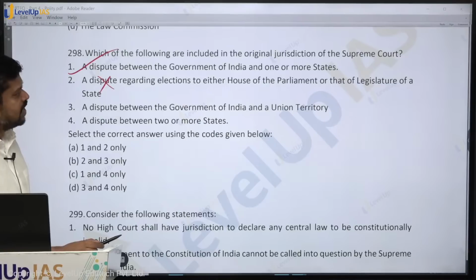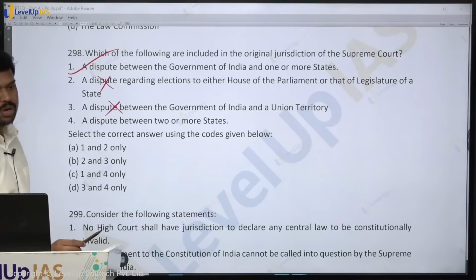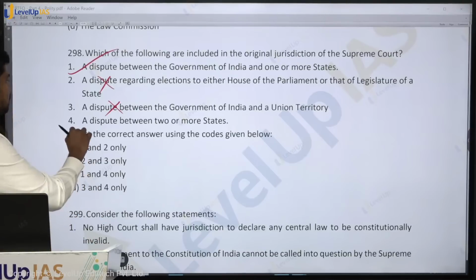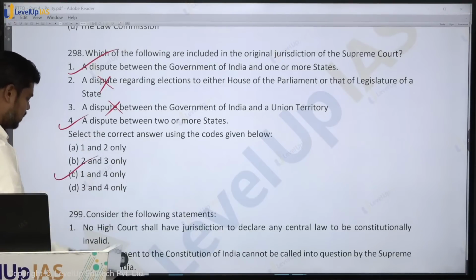A dispute between Government of India and Union Territory. No. A dispute between 2 or more states. Yes. So what is the answer? 1 and 4 only.